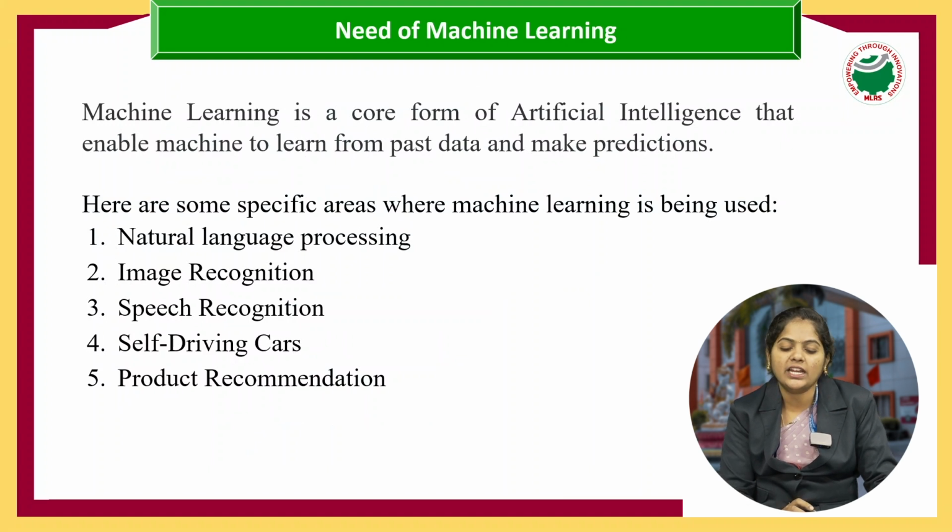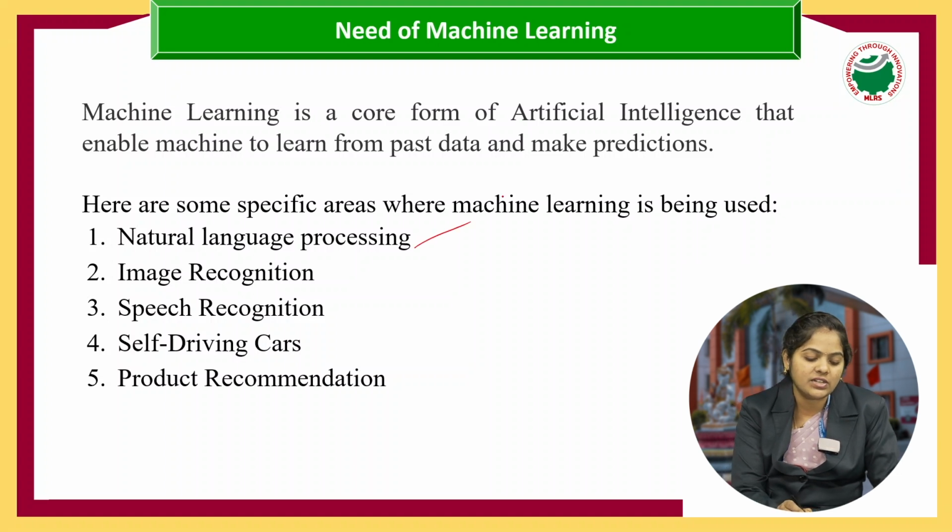So let's see the need of machine learning. Nowadays everywhere we are using machine learning techniques. Machine learning is a core form of artificial intelligence that enables machines to learn from past data and make predictions. As we have discussed earlier, we will feed some information to the system so that it will predict the outputs. Here are some specific examples that will correctly define machine learning.